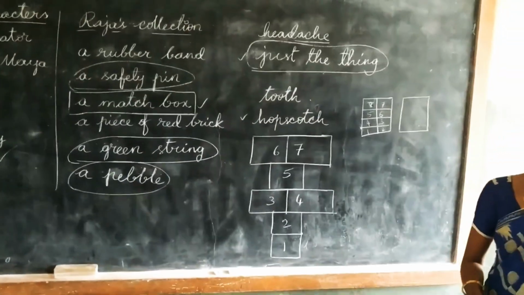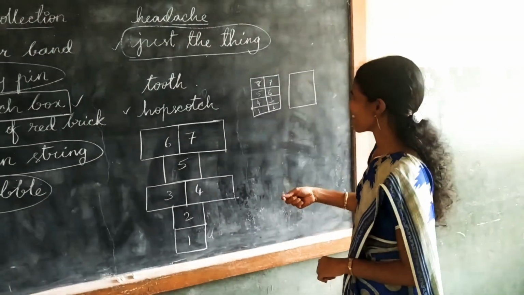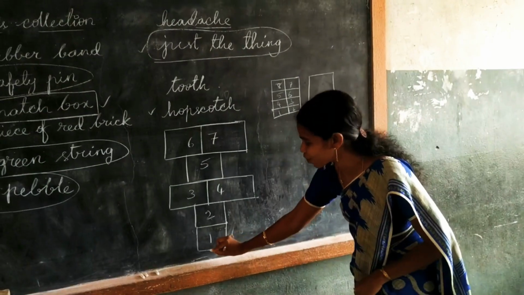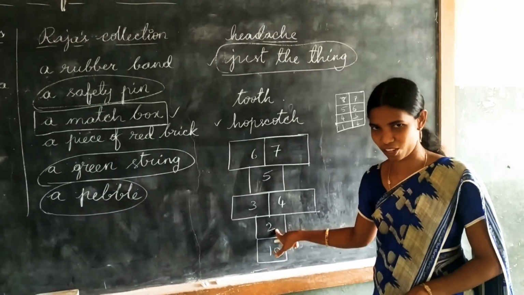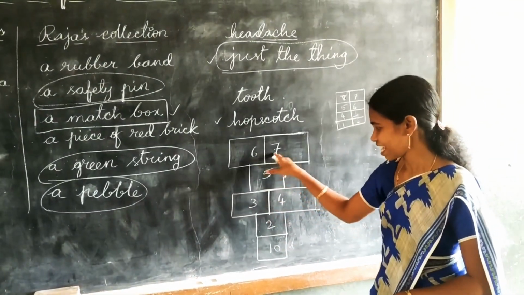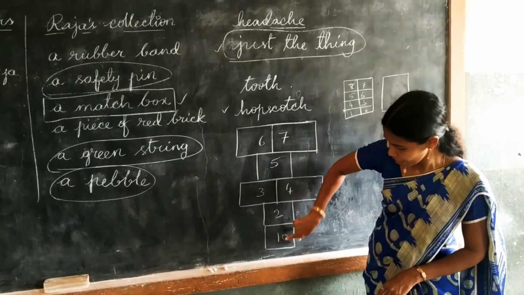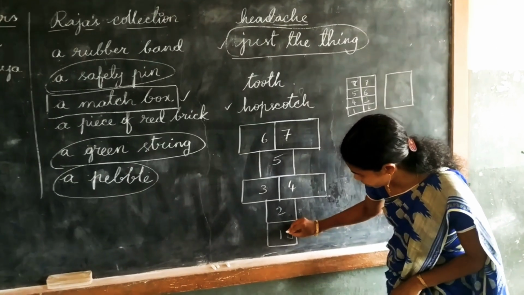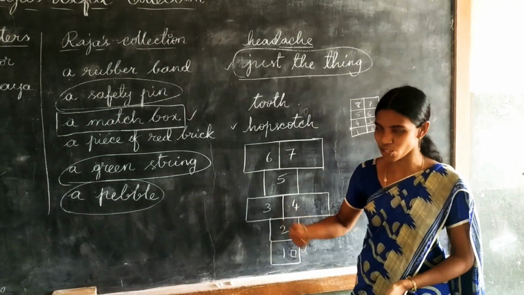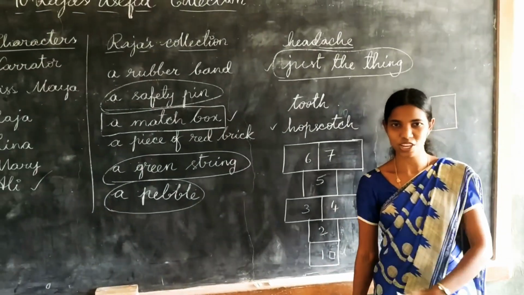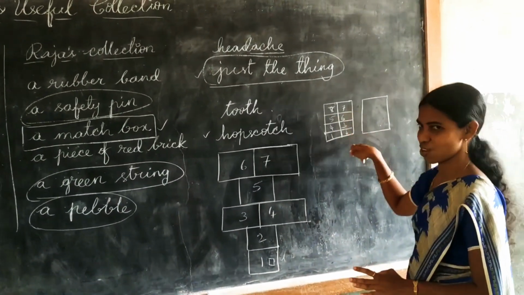So what is hopscotch? Let me explain. You have to jump here. Then again we have to return. After coming back to here, we have to pick the stone. This is not zero, it's a stone. After coming to this, you have to pick the stone and jump out. Then you can score 1 mark like that. So like that you used to play. This one also you have to play like that.